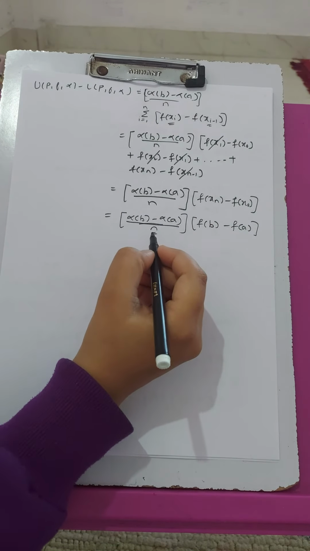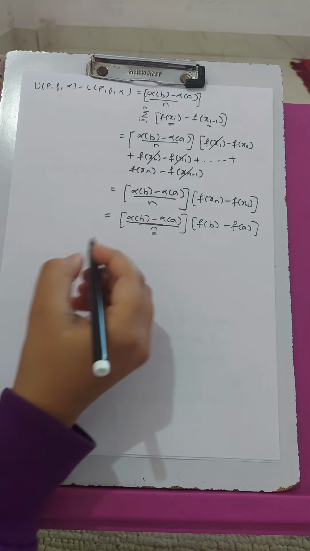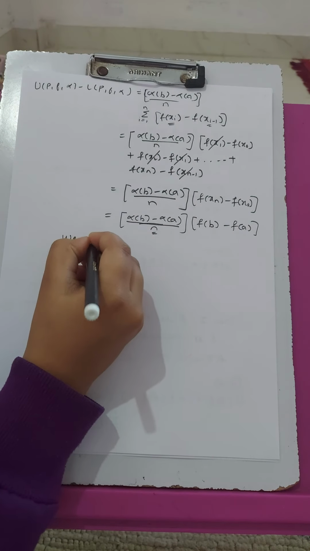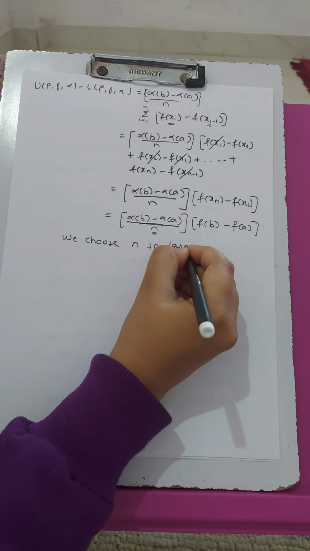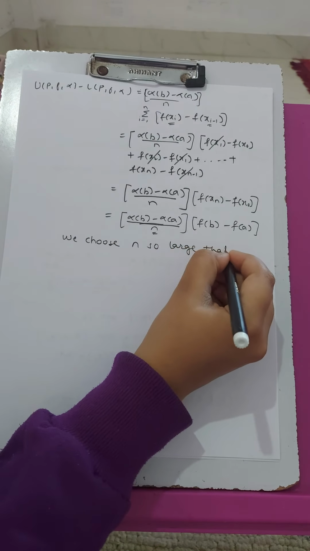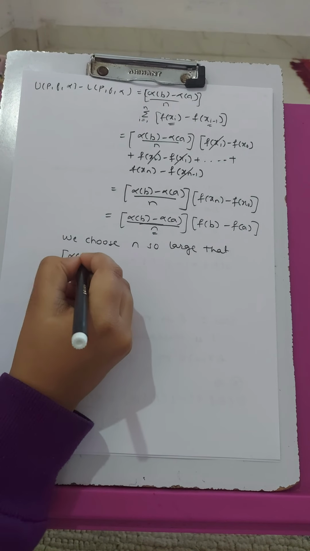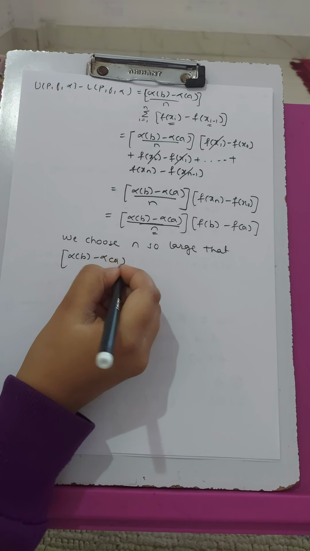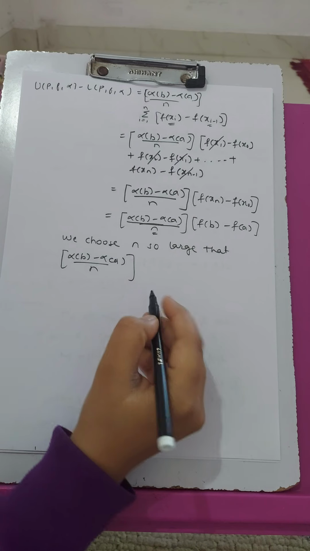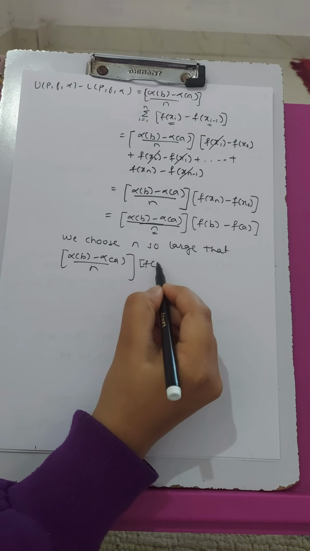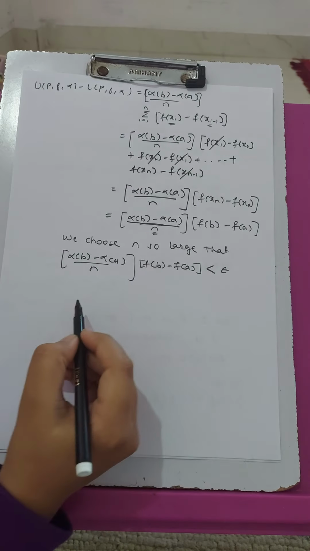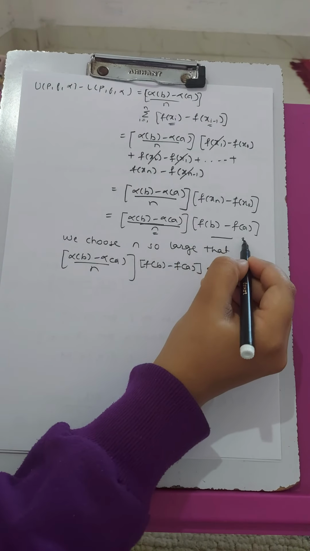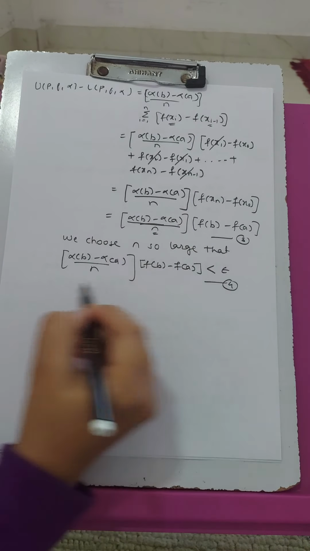We choose this n so large that this whole term is less than epsilon. So we choose n so large that alpha of b minus alpha of a upon n times f of b minus f of a is less than epsilon, and let it be 3 and 4.